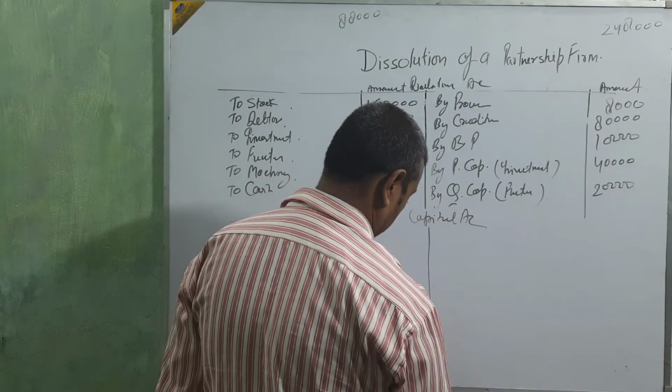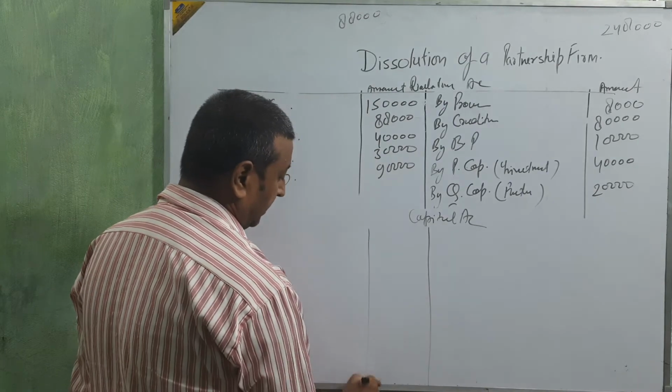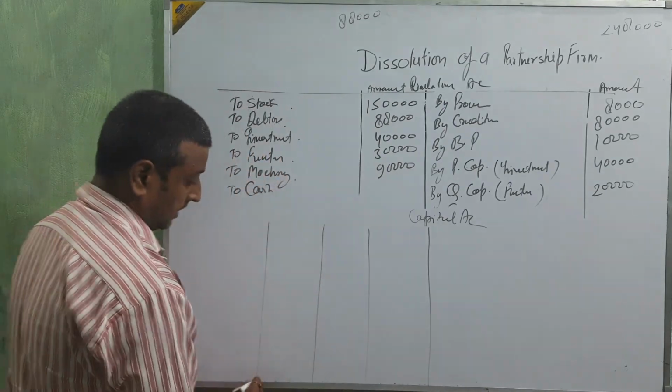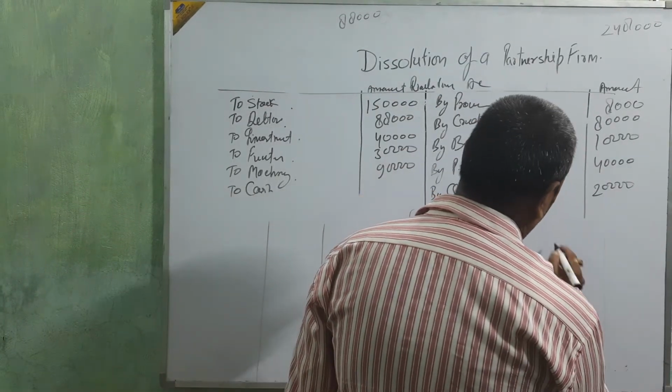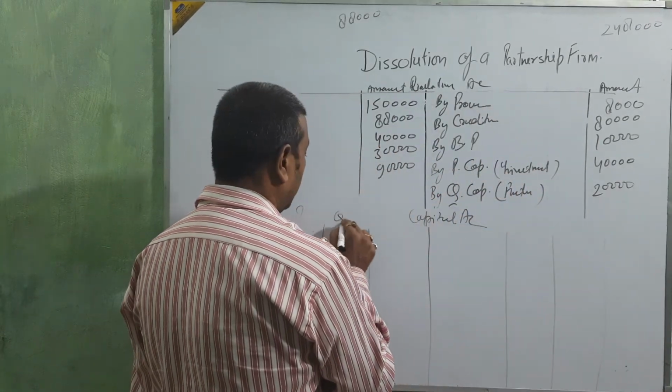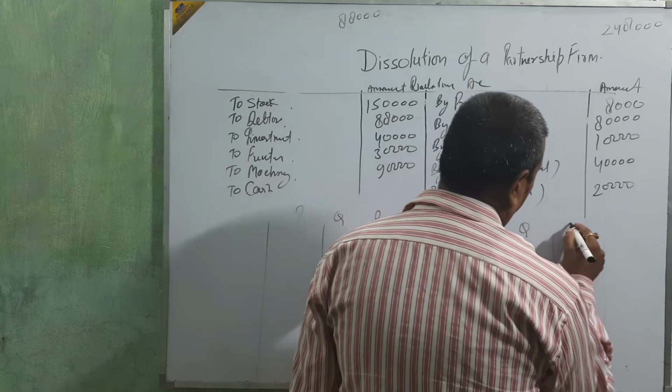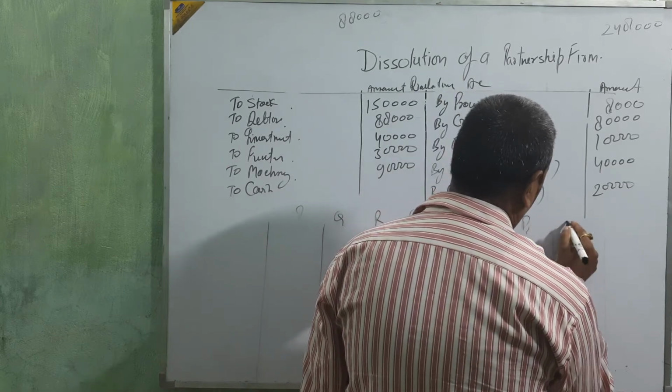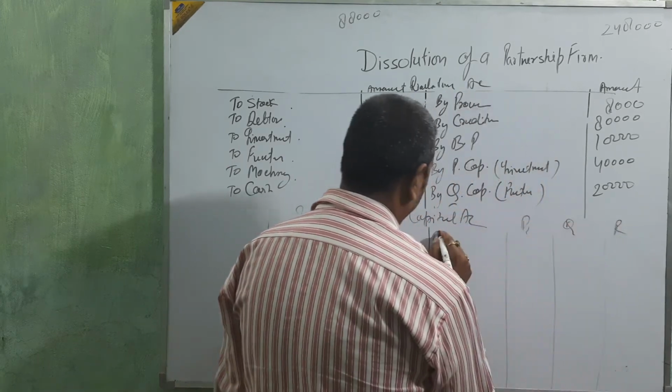Three partners are there. Just see what change is coming in this capital account: P, Q, R.